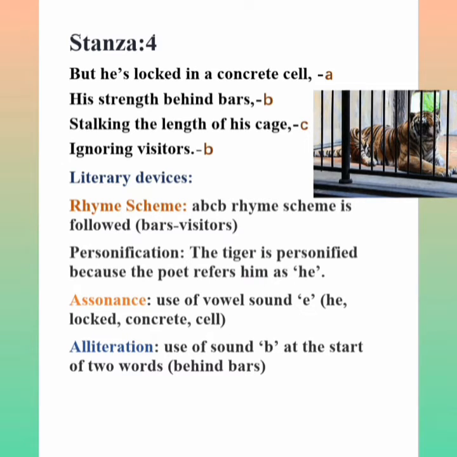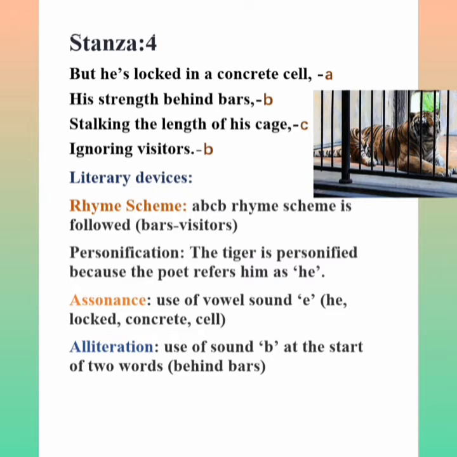Okay, so let's move on to the rhyme scheme used in this stanza. The first line ends with cell and the second line ends with bars. Cell and bars are not rhyming, so A, B. The third line ends with cage, and the fourth line ends with visitors. Bars, visitors, both are rhyming. So cell A, bars B, cage C, visitors B. The rhyme scheme is A, B, C, B.